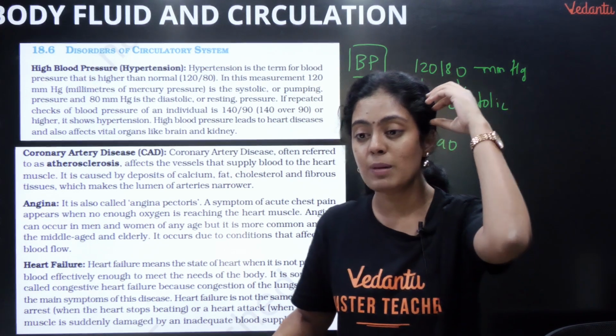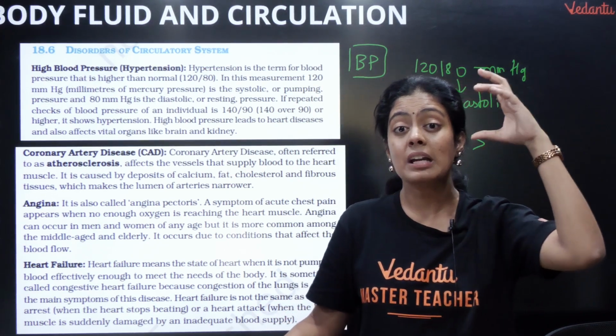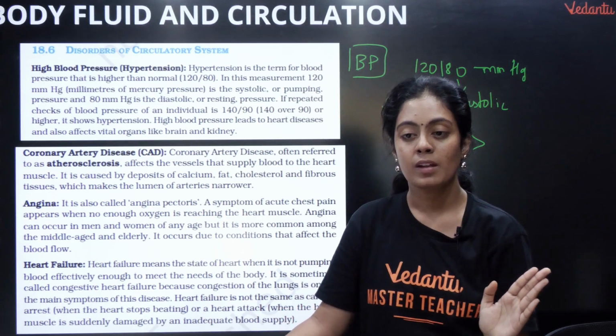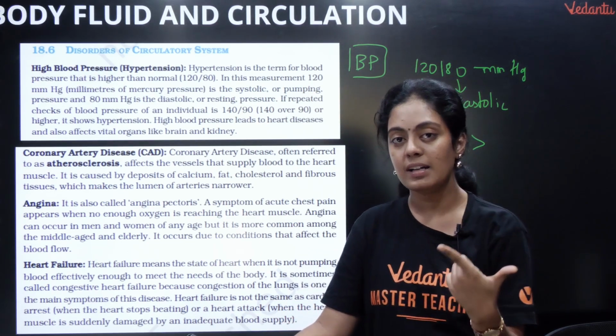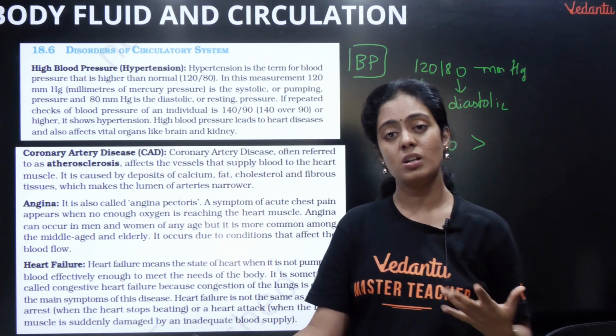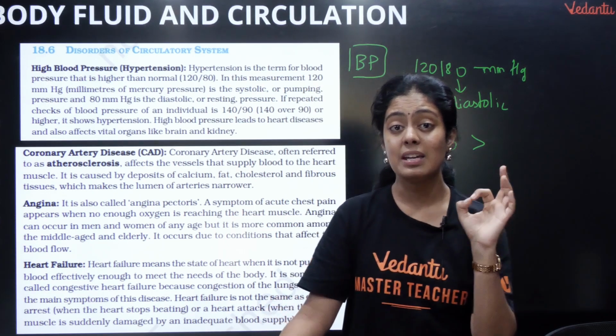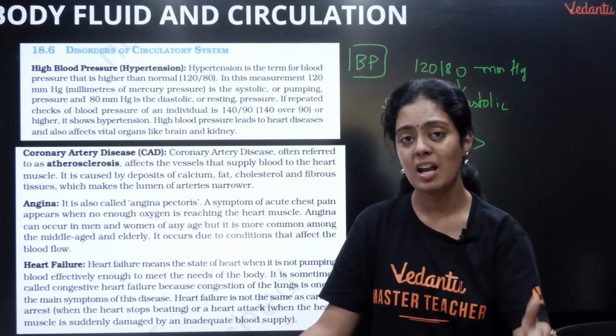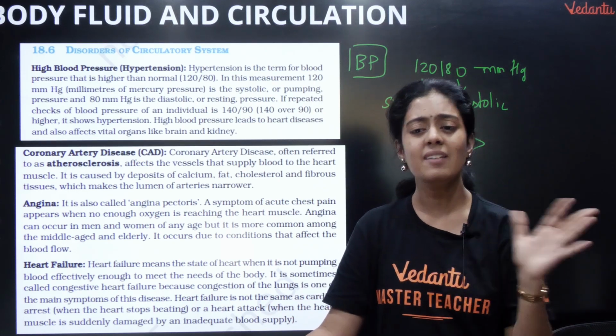There will be clots in the brain. Okay, it can result in paralysis and it can result in death. Clotting will happen, a heart attack will happen. If for 5 or 6 years you don't take proper treatment for your blood pressure, I'm not joking, it can result in heart disease, kidney failure, diabetes, anything can come.